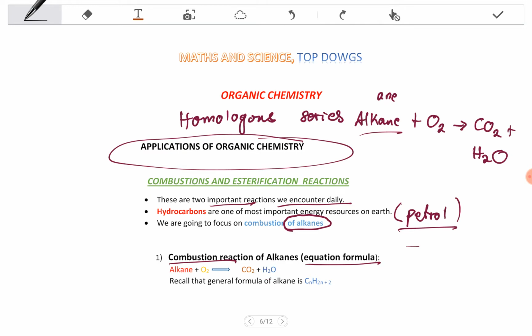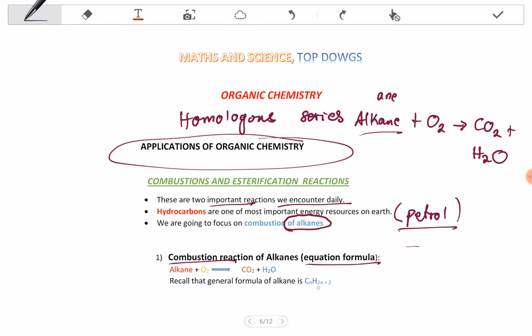These are the two things that happen when a car is moving, because you will get the carbon dioxide from the exhaust, and you get some water also there. But there are some toxic compounds that we are not considering here. We're just considering the carbon dioxide and water. Okay, so let's move forward.